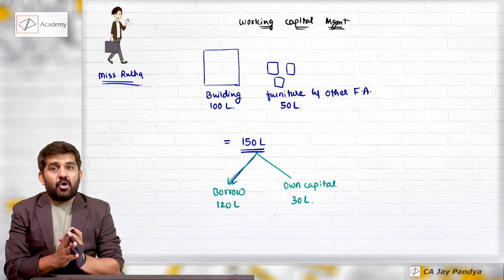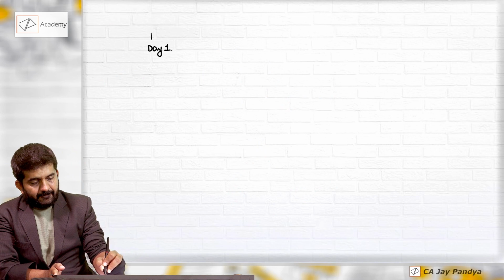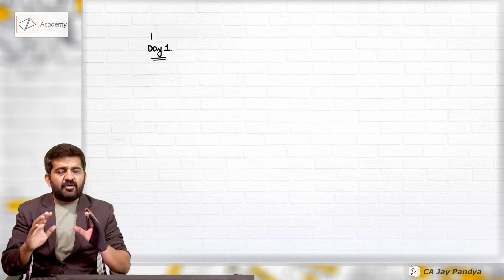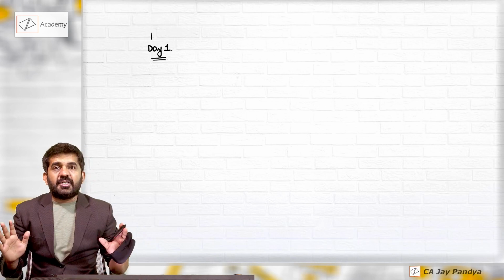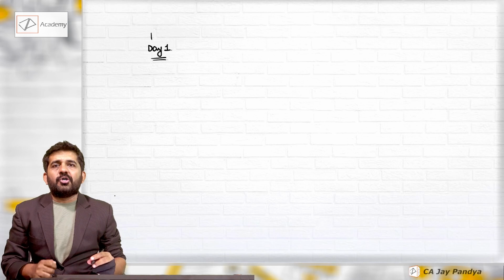But she was wrong. Try to understand, this was day one of her business. Everything is invested, her office is ready, manufacturing plant is ready, everything is ready. But on day one, she got order to manufacture 100 of this pen.